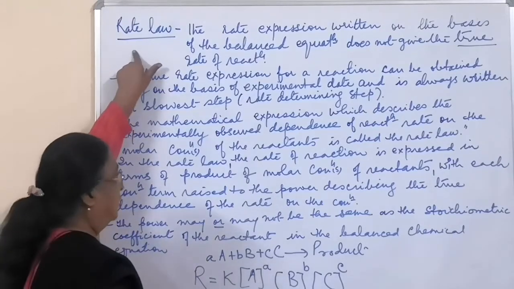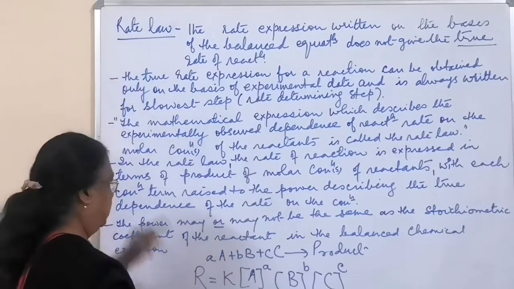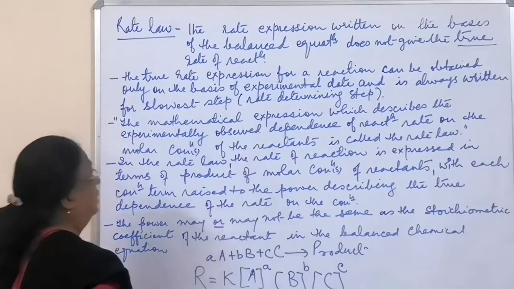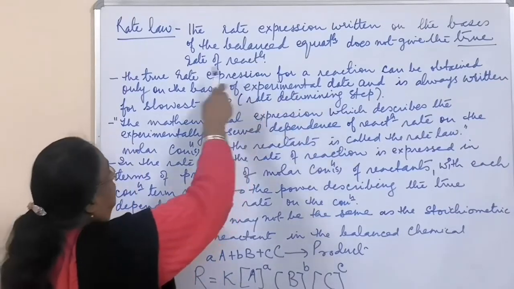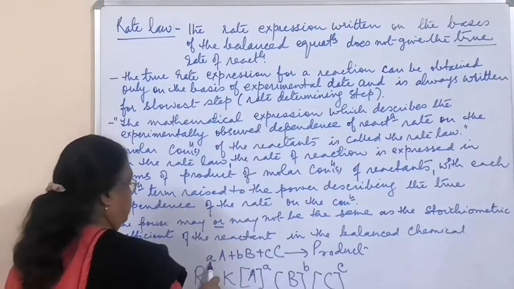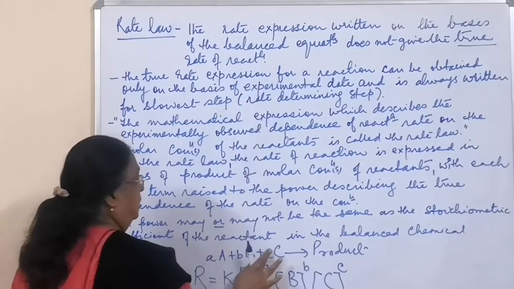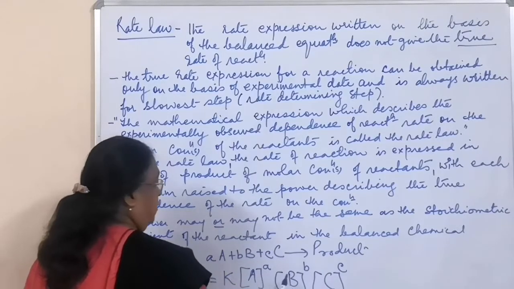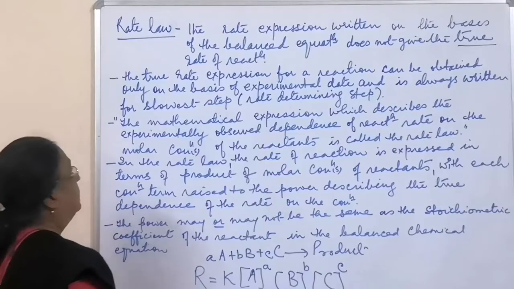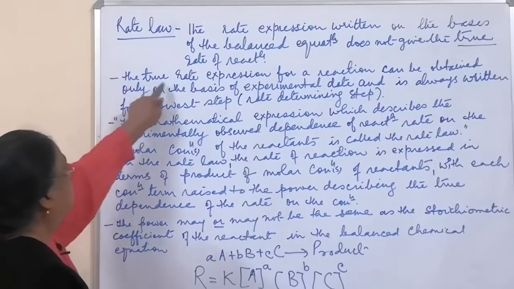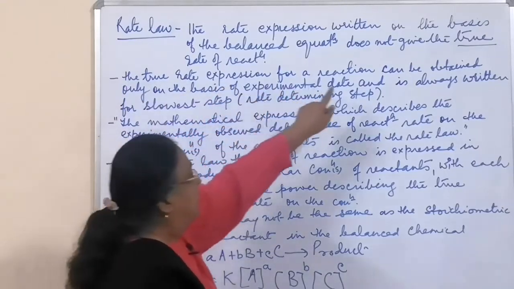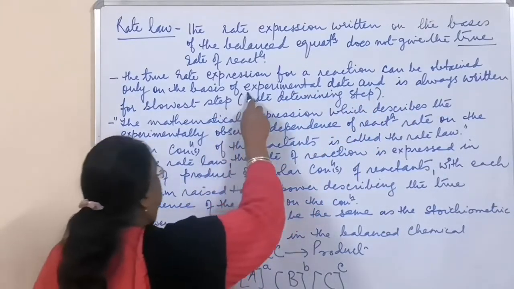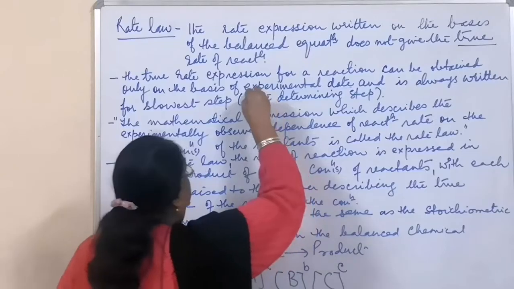Now rate law says that the rate of the reaction is not the expression on the basis of the balanced equation. On the basis of the coefficients you cannot say that the molar concentration is raised to that power. The true rate expression for a reaction can be obtained on the basis of experimental data.